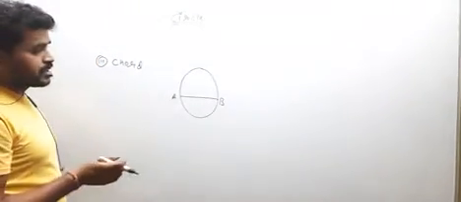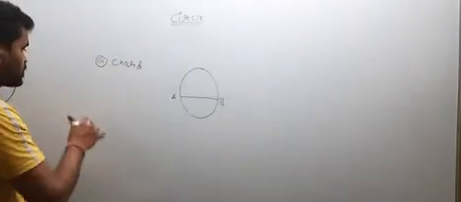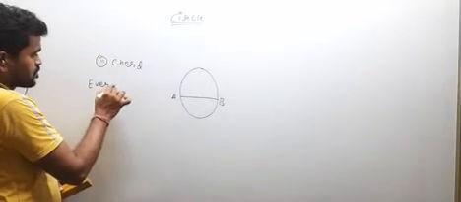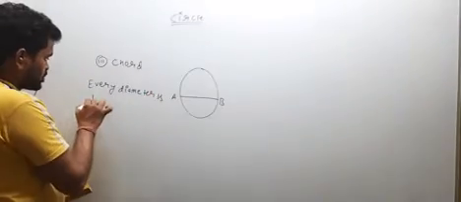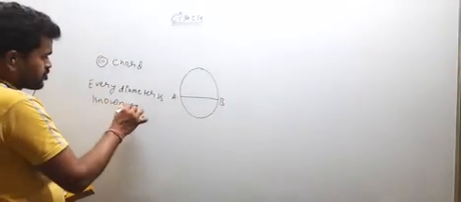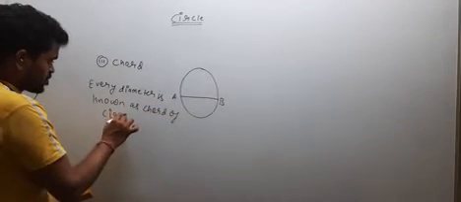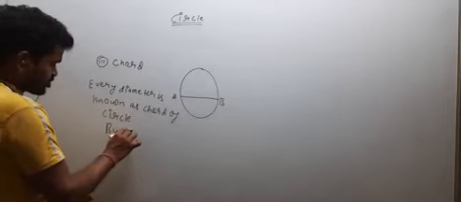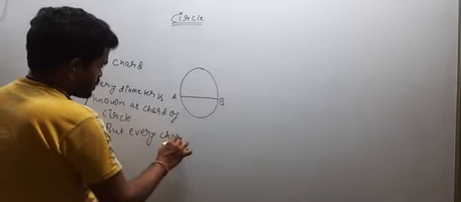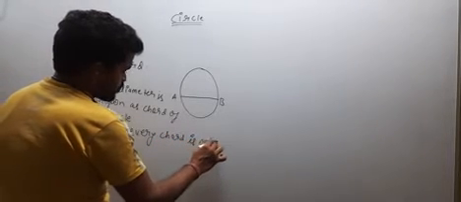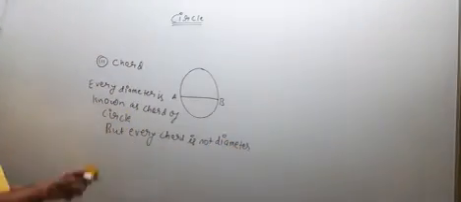Every diameter is a chord of circle, but every chord is not a diameter. So this is all about the chord.